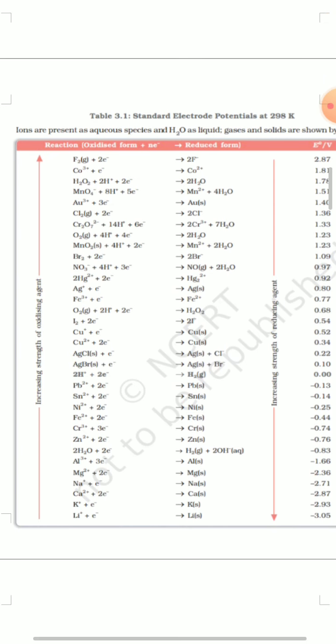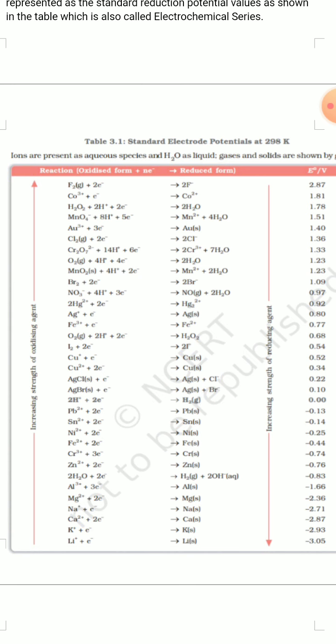Different electrodes have different standard reduction potentials, and in this series the electrodes are arranged on the basis of standard reduction potential. Okay, in your book you can see this standard reduction potential series.